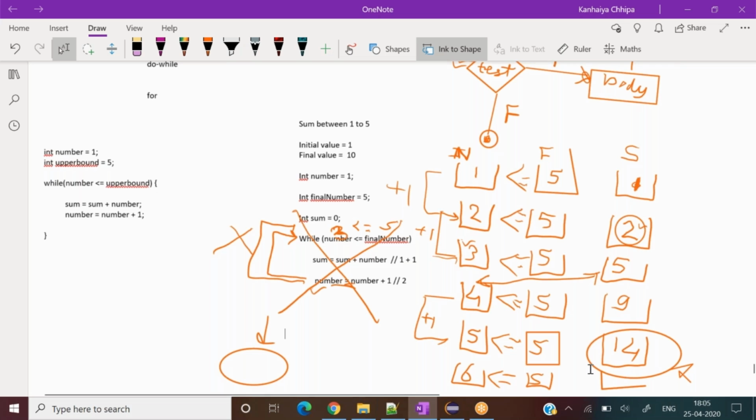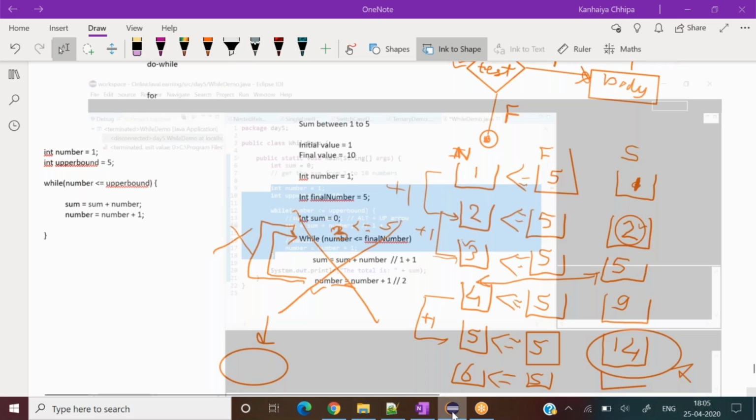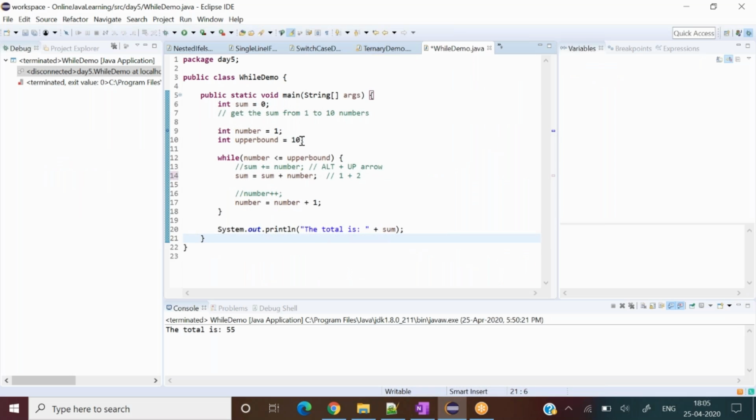We made a mistake, because it's supposed to come out as 15. Why is it 14? 14 should not be the output, it should be 15 only. If you add 1 to 5, 1 plus 2 becomes 3, plus 3 is 6, plus 4 is 10, and plus 5 is 15. So 1 to 5 should be 15.